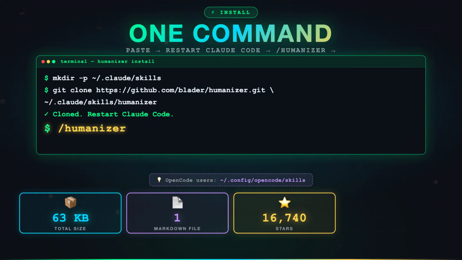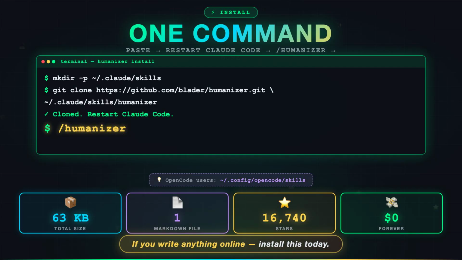That's how good the prompt is. The maintainer is at version 2.5.1. 29 patterns. Voice calibration. Final audit pass. Active development. If you write anything online, emails, blog posts, LinkedIn, documentation, product copy, install this today.